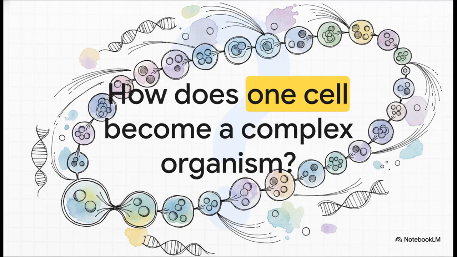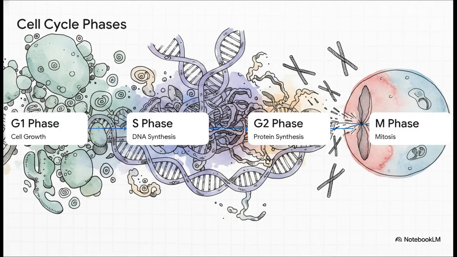But it's not just some random splitting. It's a highly coordinated sequence that we call the cell cycle. Now, this cycle really has two basic phases. There's interphase, where the cell prepares itself, and then the M phase, where the actual division happens. Interphase is broken down further into the G1 phase for cell growth, the S phase for DNA synthesis, and G2 for protein synthesis. In human cells, the whole cycle takes about 24 hours.